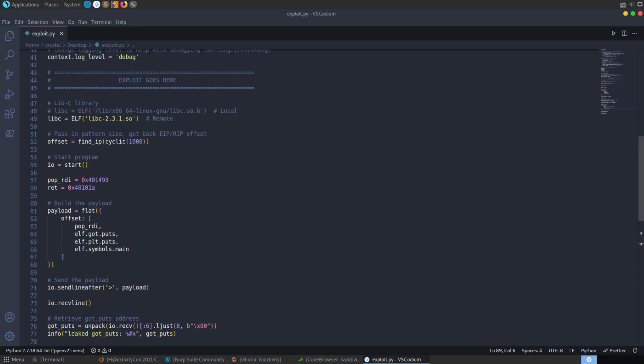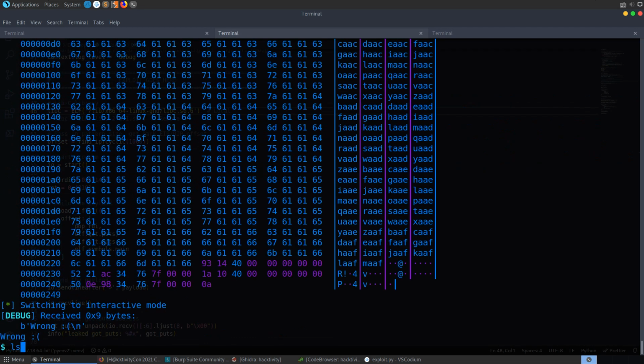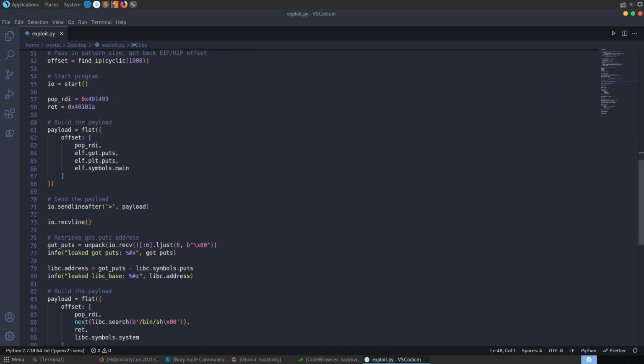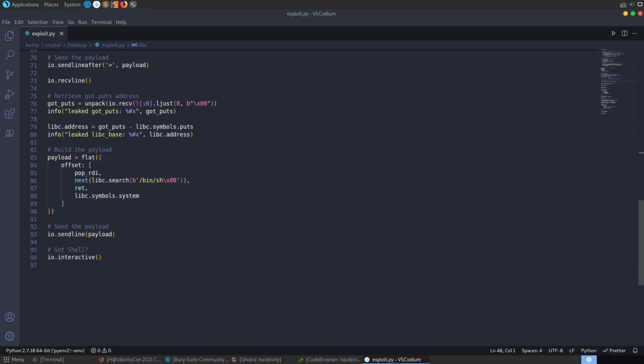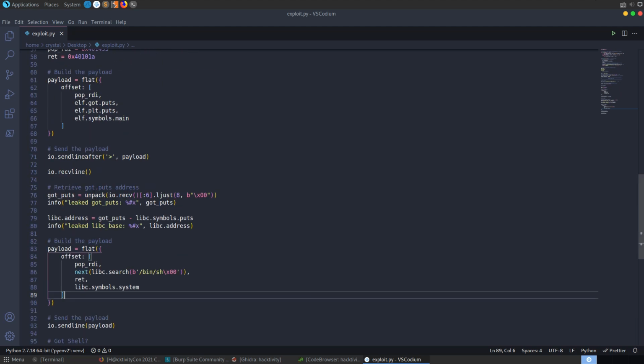In fact, let me see if this also works locally with that change. Yeah, still works locally. So the stack alignment issue needed to be done for the server, but it doesn't break anything on the local side of things anyway.